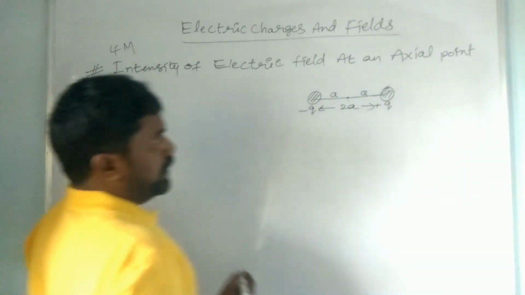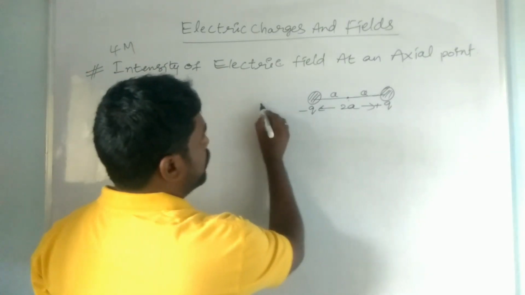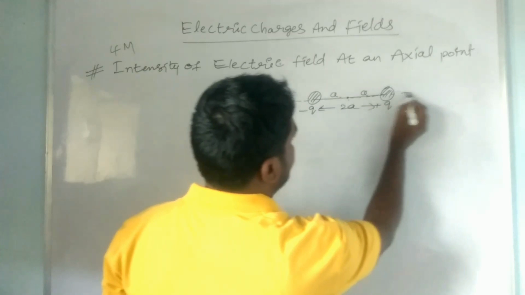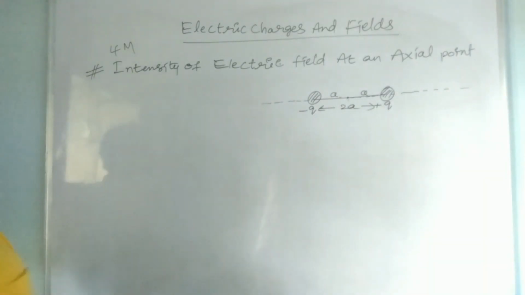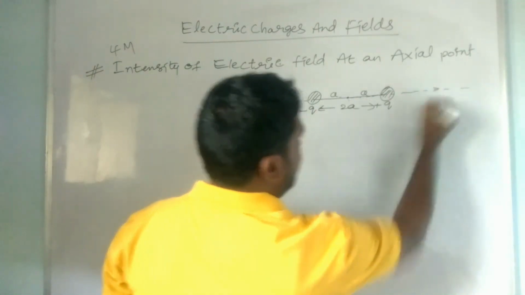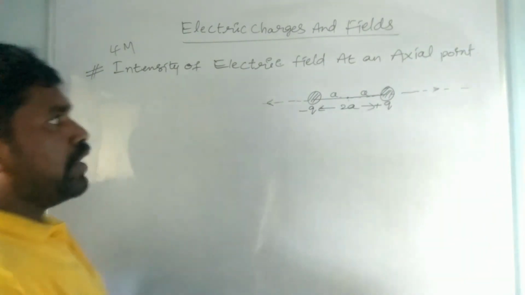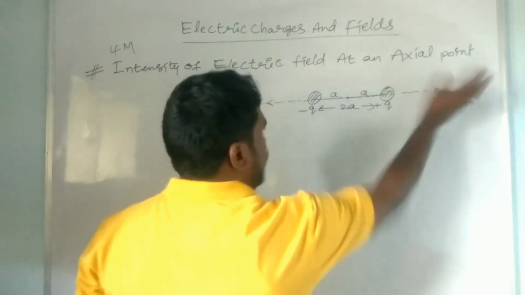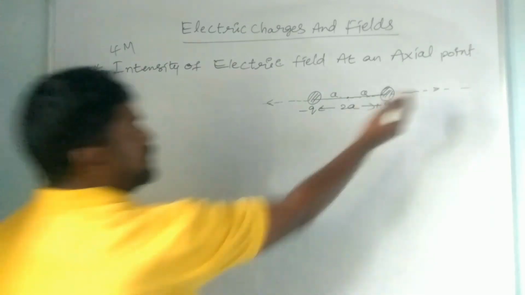The axial line means the line joining the two charges of a dipole. So this is the axial line on the left side and this is the axial line on the right side. Now we have to assume a charge on the axial line, either on this side or this side.